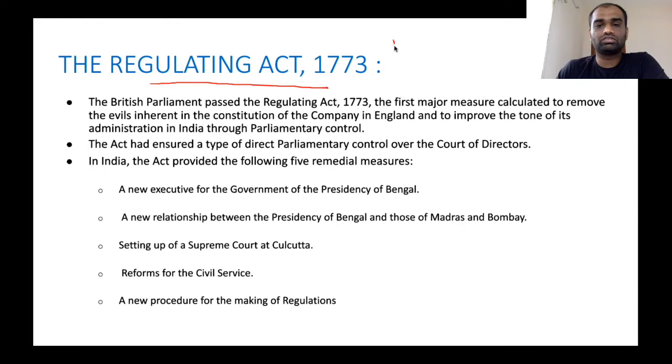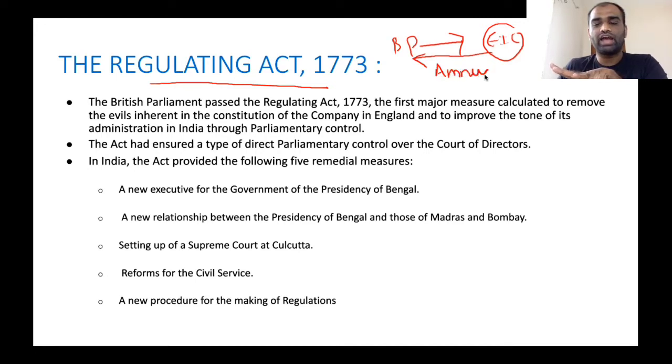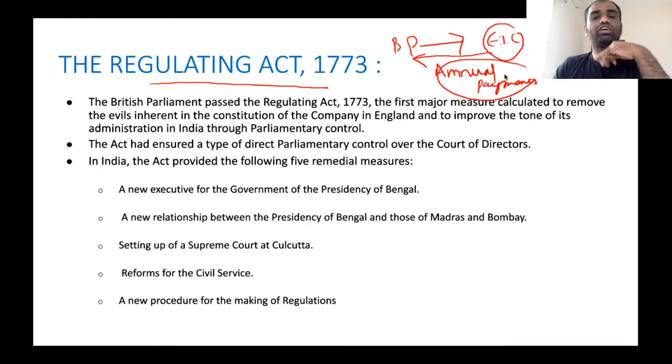Now, why do you think the British Parliament is passing laws concerned with East India Company? See, this East India Company was granted a monopoly to trade with East Asia. Now, to preserve this monopoly status, East India Company paid certain annual payments to the Crown of England. So as the revenue of East India Company decreased, these annual payments to the Crown of England also decreased.